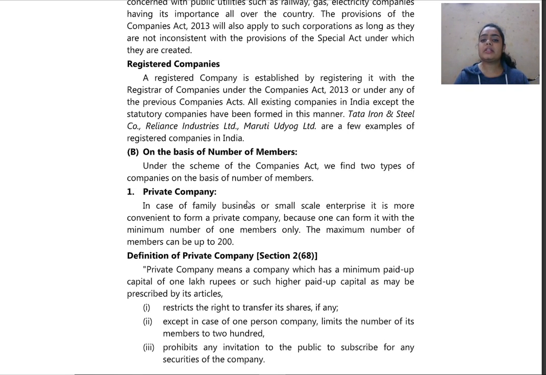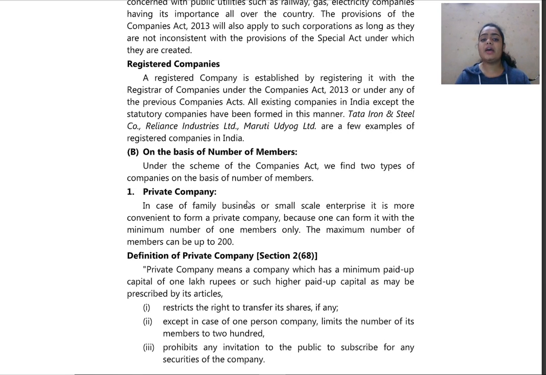All existing companies in India except the statutory companies have been formed in this manner. Tata Iron and Steel Company, Reliance Industries Limited, Maruti Udyog Limited are a few examples of registered companies. Any company which is registered under the Companies Act shall be a registered company. So these are a few of the registered companies. I hope you have understood what you mean by registered companies.